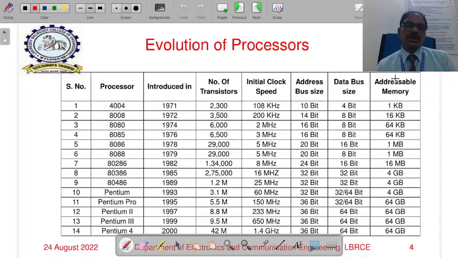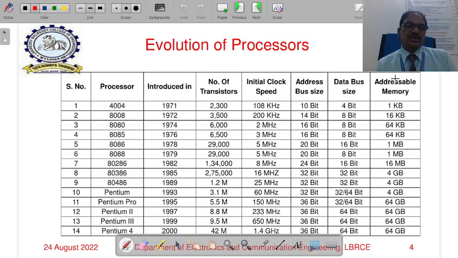Large amounts of numerical data, for example floating point data, are processed by the coprocessor. That is the biggest advantage of the 486, because it comes with a built-in coprocessor and built-in internal cache memory of 8 KB. It was released in 1989.